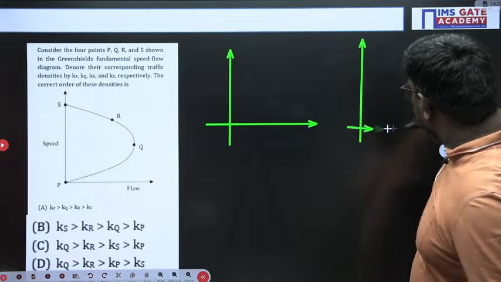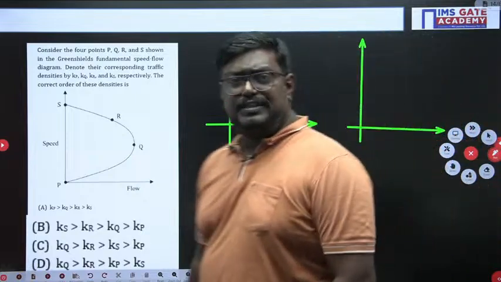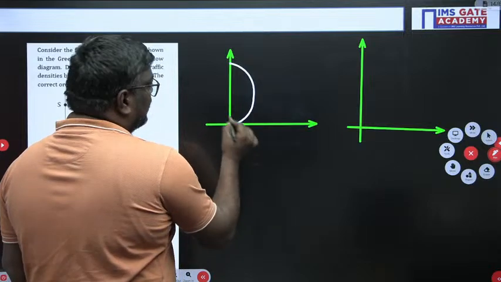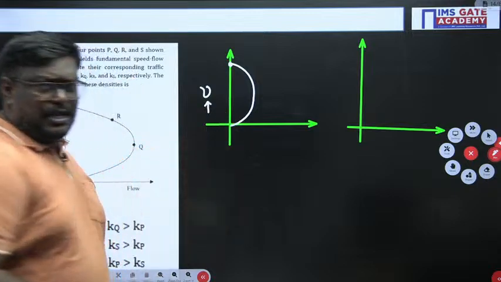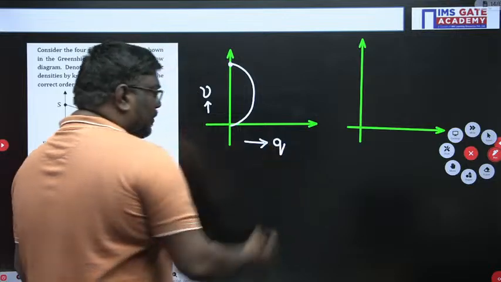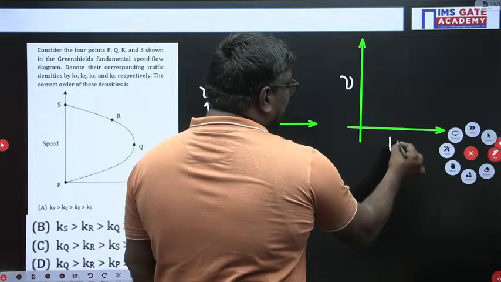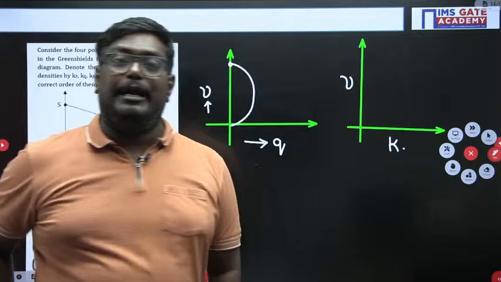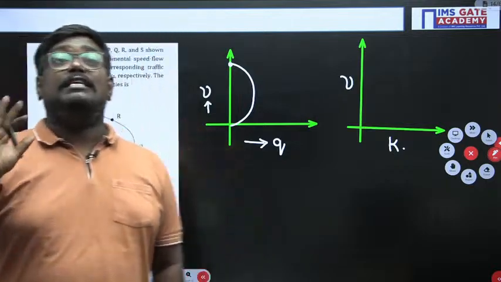Now if you see the graph here, this is the relation between speed, which I represent with velocity, and flow, which I represent with q. The velocity and density relation in the Greenshields model varies linearly, and you should highlight this point.